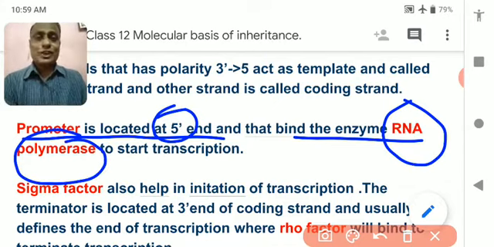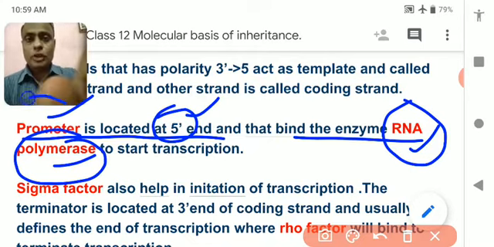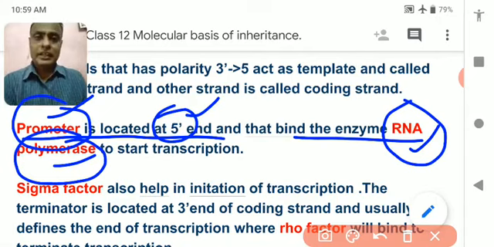In replication, you have seen that DNA polymerase helps in the formation of DNA. Similarly, in this case, RNA polymerase binds with the 5' end of DNA and helps in the formation of RNA or mRNA, and that region is called the promoter. It means here the RNA formation initiates or starts.